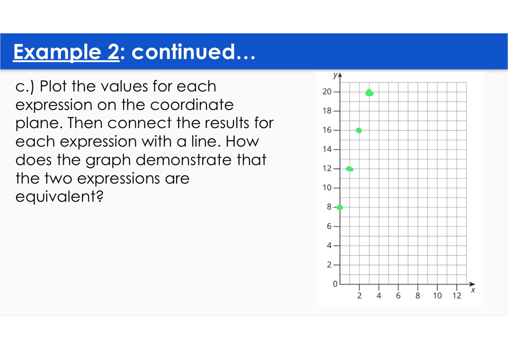Now, if I do the second graph, they are also the same. So how can I tell on a graph that they are equivalent? The graphs are the same. That's how we know that they're equivalent. When I graph them, the line falls on the same points.